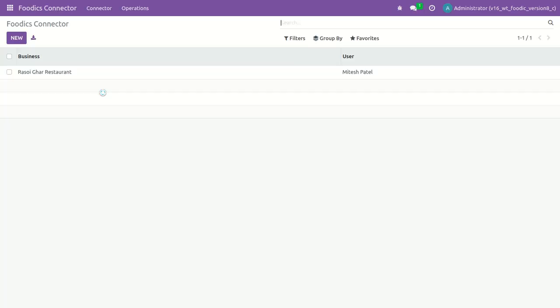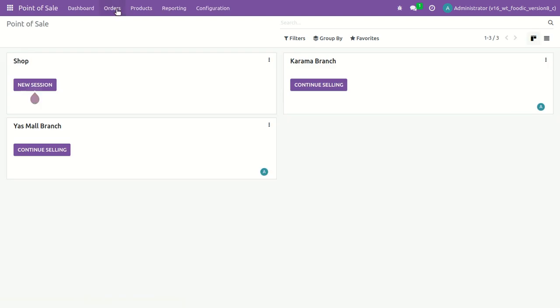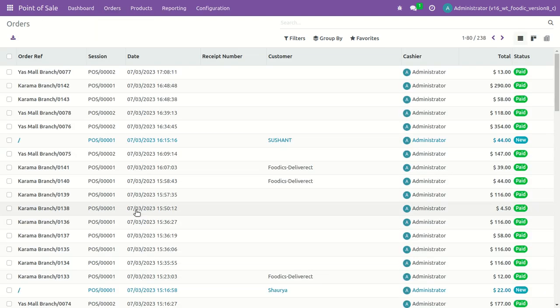Once your import orders operation is executed, it will show you each and every order in POS. Yes, you can see that every order is synced from the Foodics.